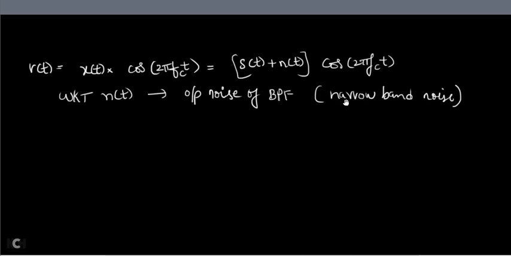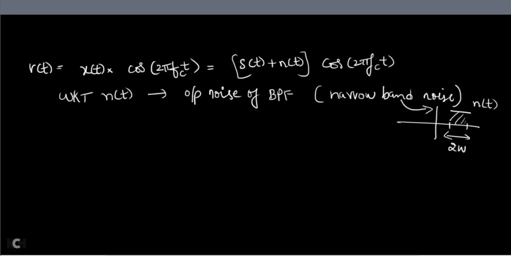It is coming out of the band pass filter. Is this noise present for all the frequencies? No, because this is an output of the band pass filter. The band pass filter will reject everything other than its bandwidth. So this is a noise which is present only for the bandwidth of the band pass filter. That means the noise will look like this. If this is the bandwidth of the band pass filter, 2 omega, your noise is present only in this duration. This is your N of t. That's why it is called narrow band noise.